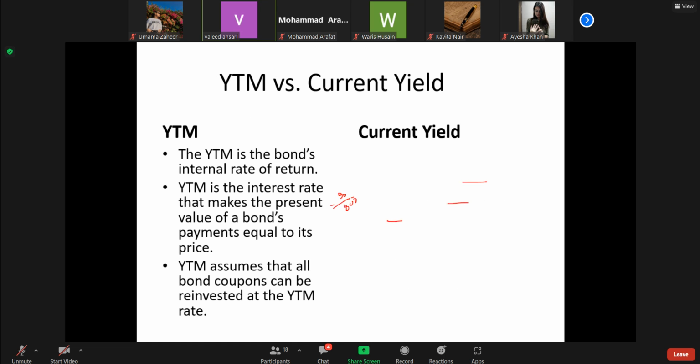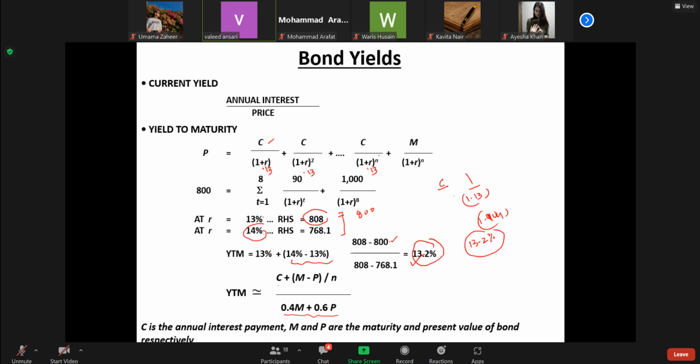If the annual coupon is, let us say, 130, and the price of the bond is 800, then that will give the yield, how much we are getting.